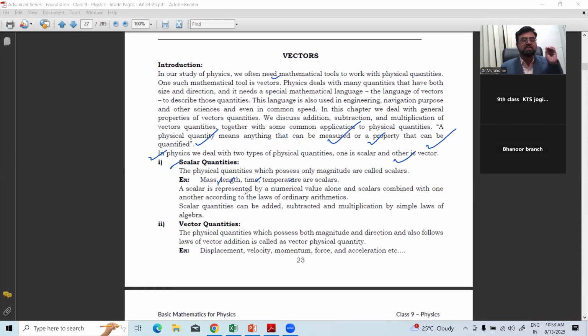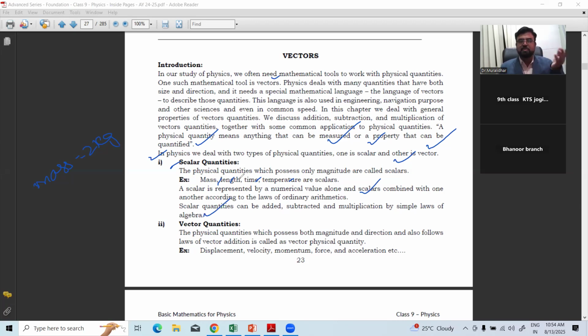A scalar is represented by a numerical value. For example, mass is 2 kg. Scalars can be combined by the ordinary laws of arithmetic, so addition and subtraction of scalars is possible. Scalar quantities can be added, subtracted and multiplied by the simple laws of algebra.